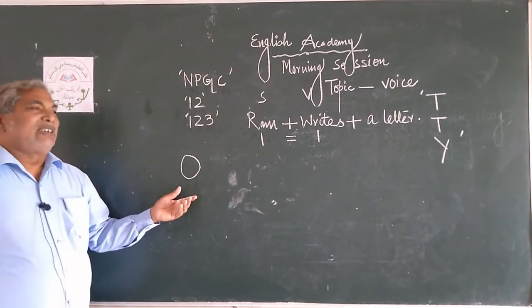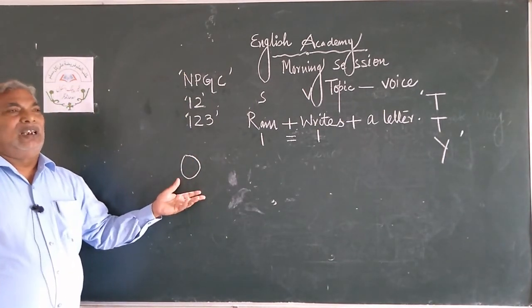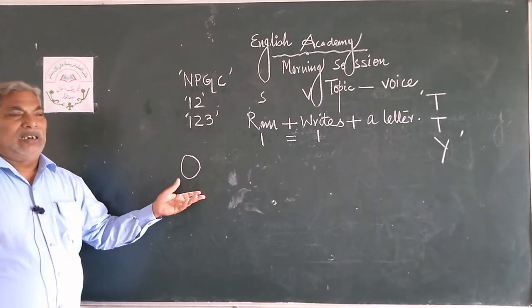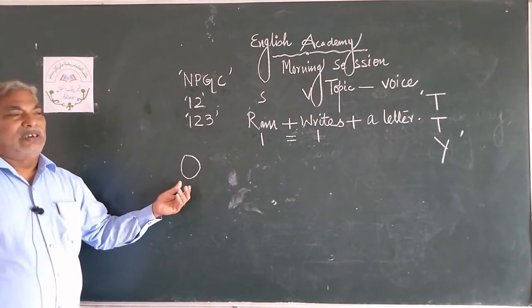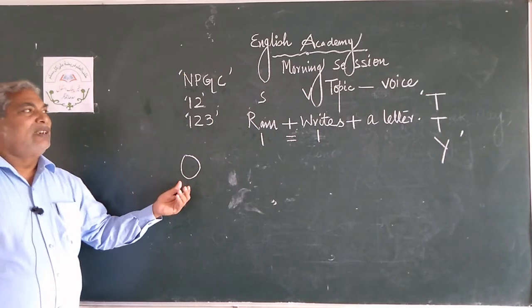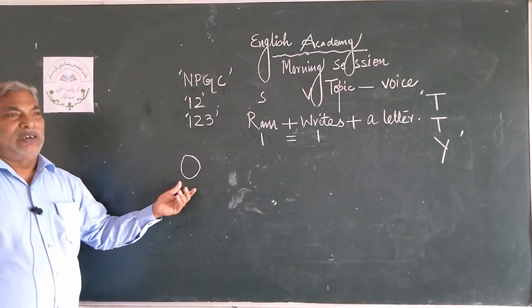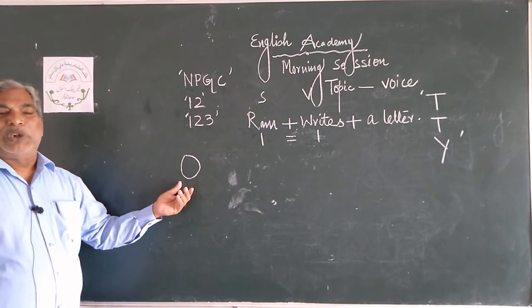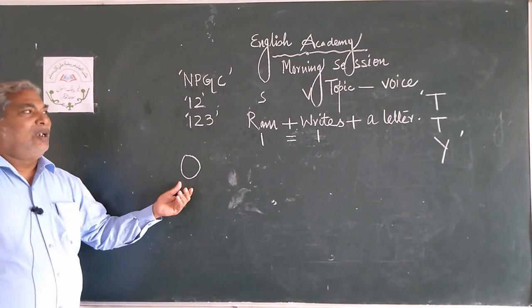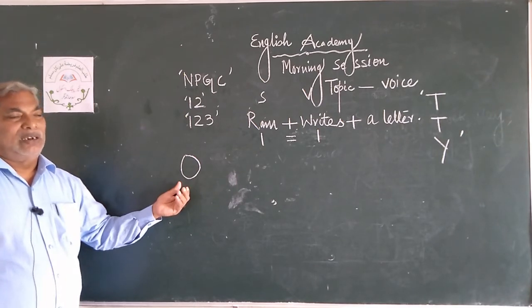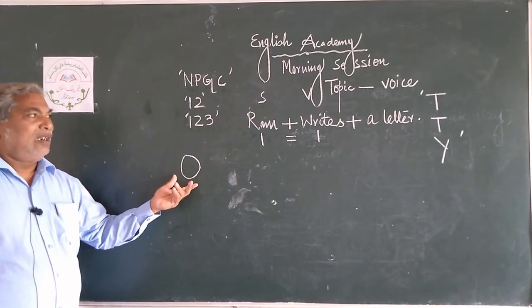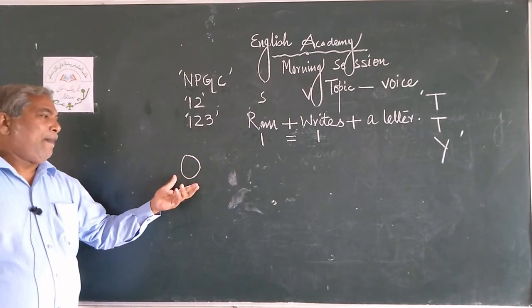Let us discuss object. So today my object is, my main point is voice. This is my object. Book is an object. But here object means, what do you understand? Object means it has